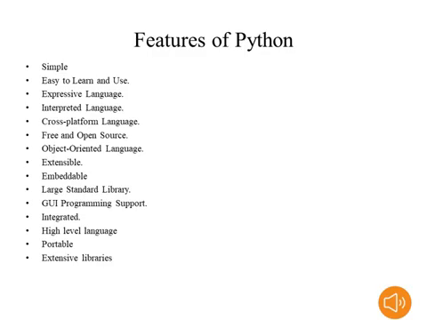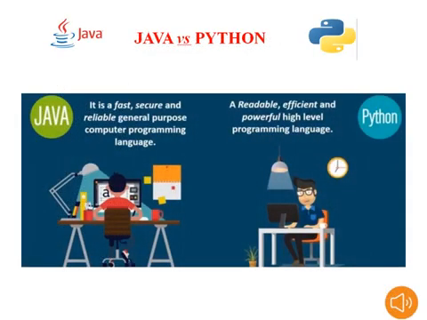Now we will move to the very important part: we will decide which is the best, either Java or Python. Time has come. We will decide with the help of speed, legacy, code, databases, practical agility, trends, salary, and syntax. Java is a fast, secure and reliable general purpose programming language, as well as Python is a readable, efficient and powerful high level programming language. Python is also a free and open source programming language.